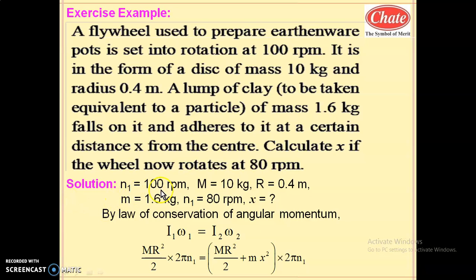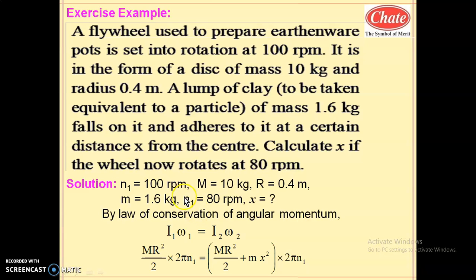Solution: here N1 equals 100 rpm, the mass of the flywheel is 10 kg, the radius is 0.4 meter. Disc parameters are shown with capital letters, capital M and capital R. The mass of the clay is denoted by small m. It is 1.6 kg. Here N2 equals 80 rpm. So this is the initial frequency, this is the new frequency, 80 rpm, and we have to find x.